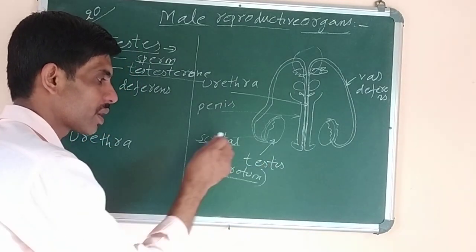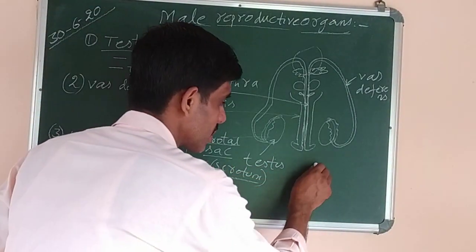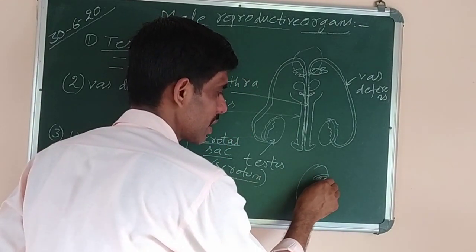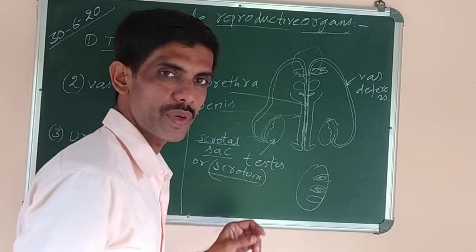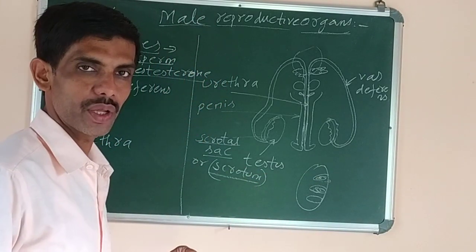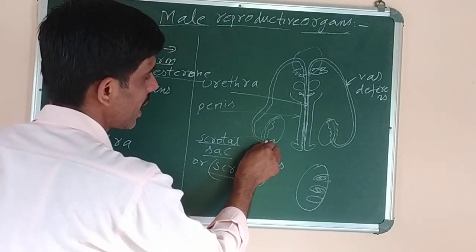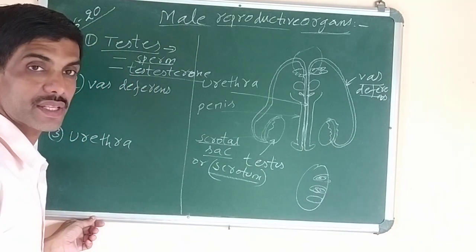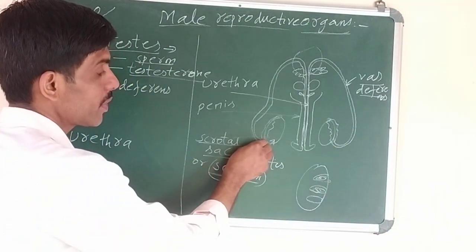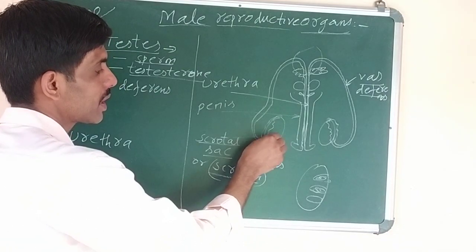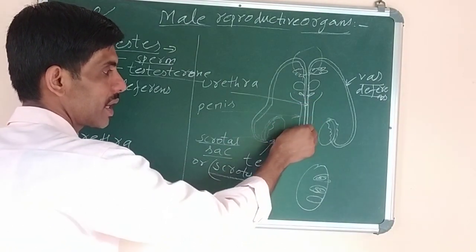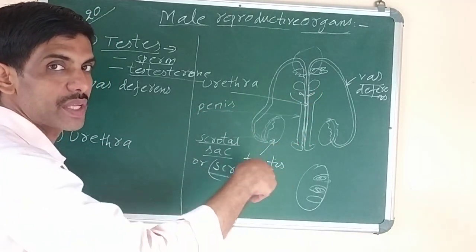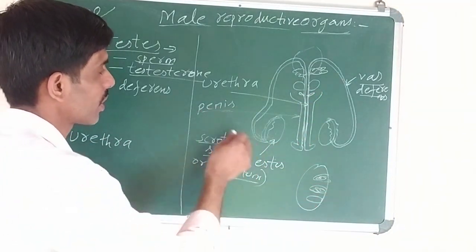Inside the testis, if you study in higher classes, there are many chambers like this. Locules are there, which are filled with seminiferous tubules, the small tubules in which the sperm cells are produced. And once they are produced, they enter inside a tube. The name of this tube is vas deferens. What is the function of vas deferens? It is the duct which carries the sperm cells from the testis to the urethra. Urethra is the tube which passes through the penis, through which the sperm is transferred outside the body.